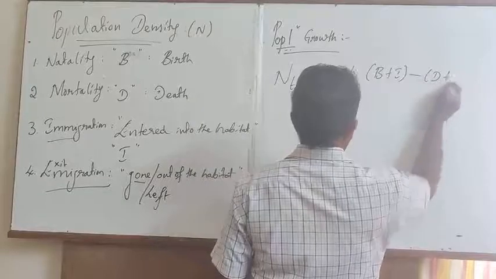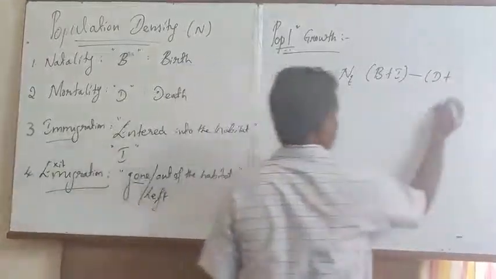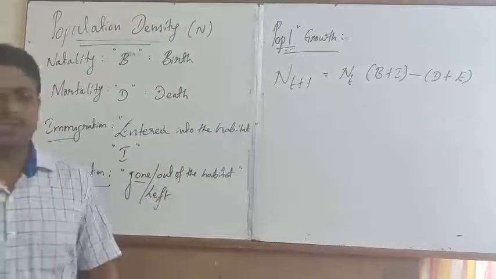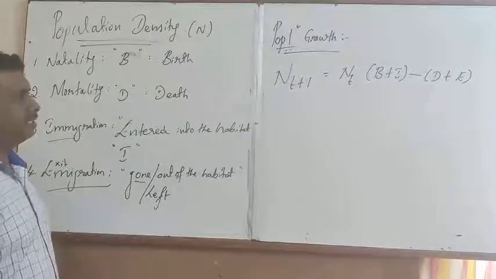Death plus emigration leads to a decrease in the population.